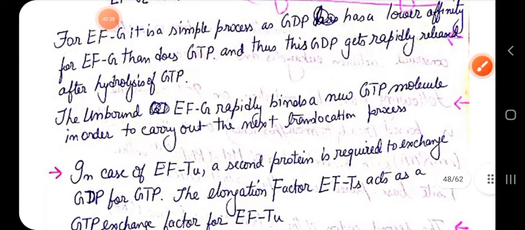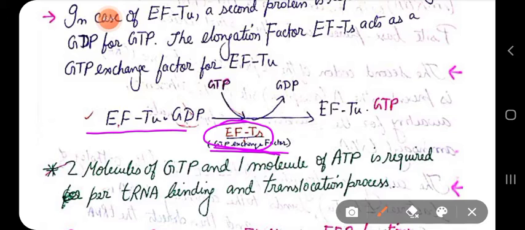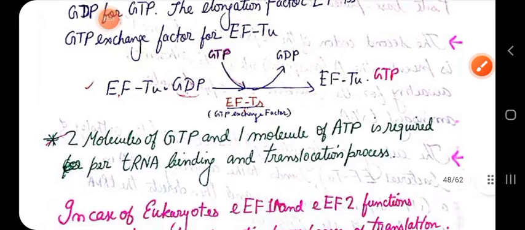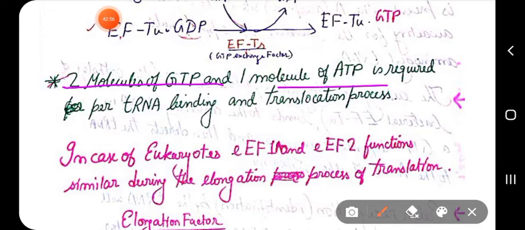So it can quickly be activated, but in case of EFTU, it requires a second protein called EFTS. EFTS is a GTP exchange factor. It replaces this GDP molecule with a GTP molecule. Okay, and about two molecules of GTP and one molecule of ATP are required for tRNA binding to the A site and translocation of the ribosome.